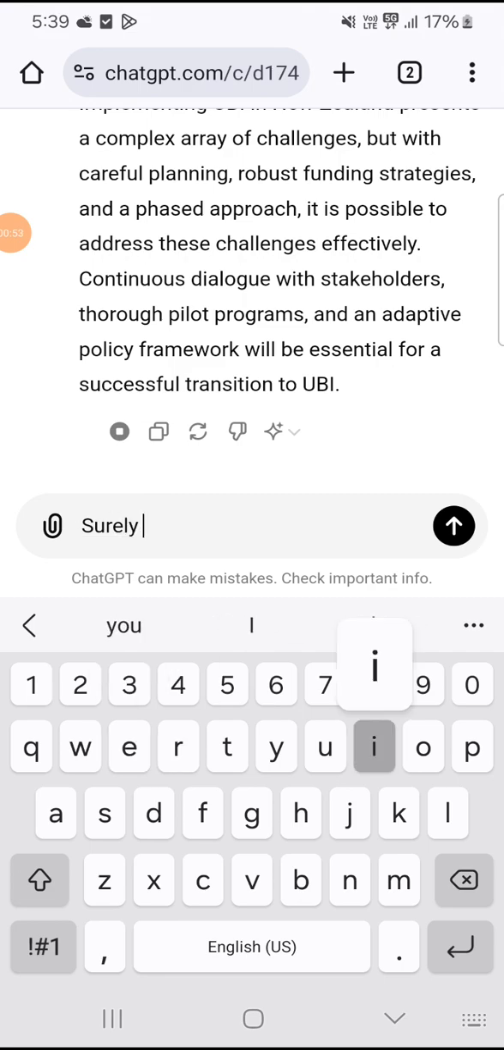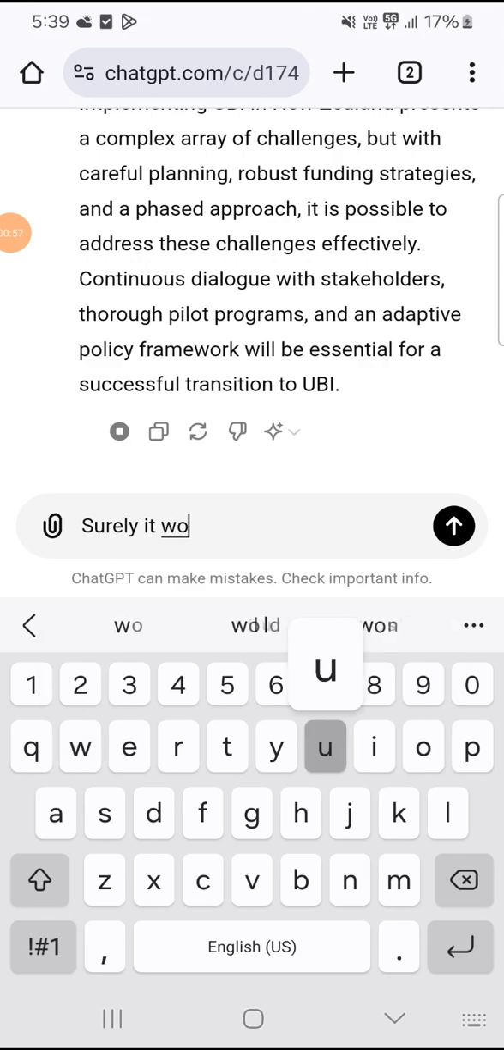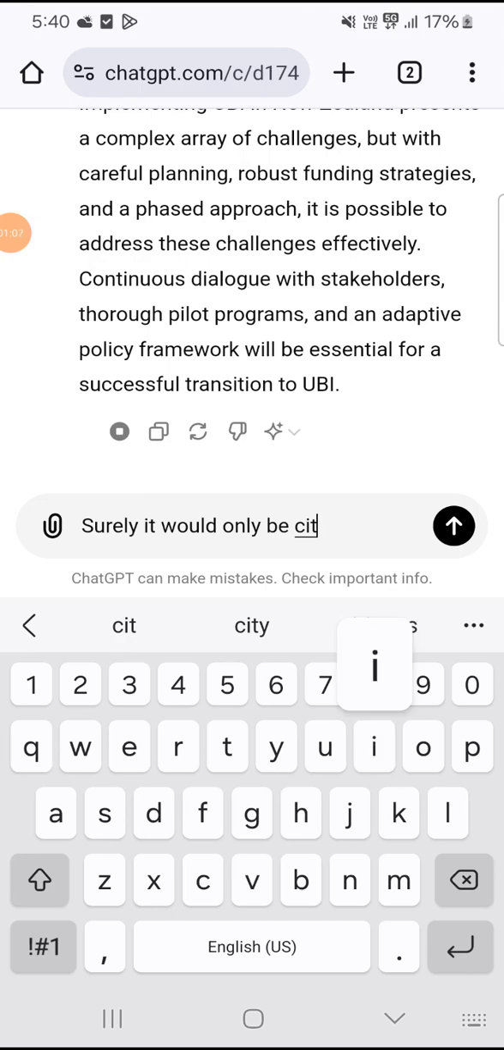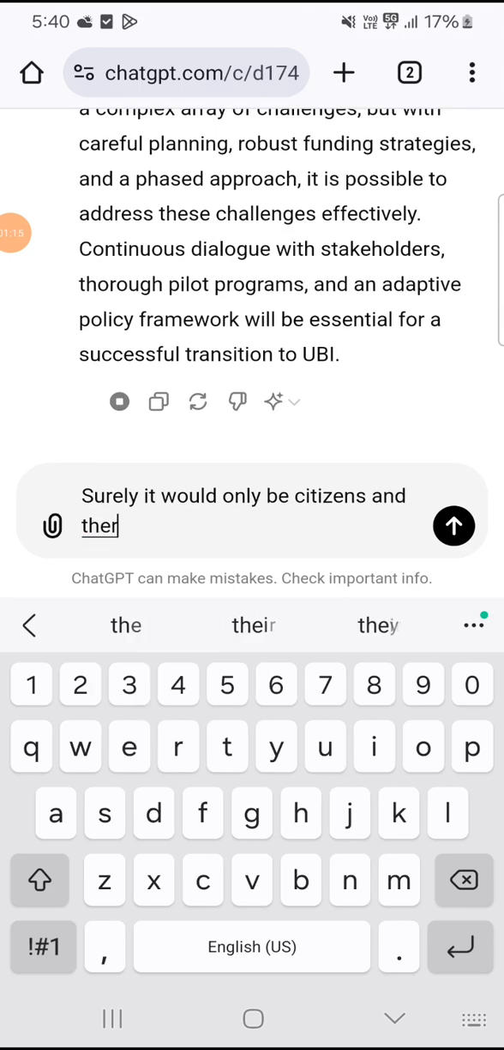2. Economic impact. Inflation. There is concern that a large increase in disposable income could lead to inflation, eroding the purchasing power of the UBI. Labor market effects. There are mixed views on how UBI would affect work incentives. While some argue it could reduce the incentive to work, others believe it could encourage entrepreneurship and allow people to pursue education or caregiving roles without financial stress.